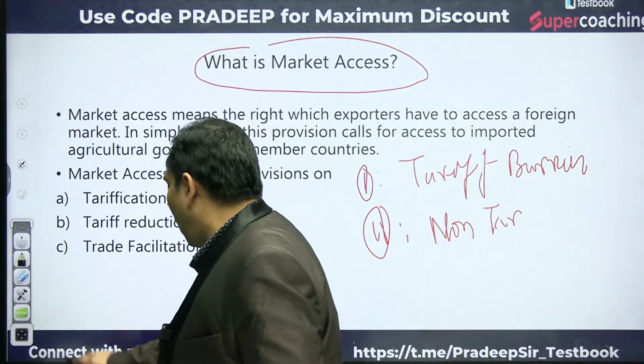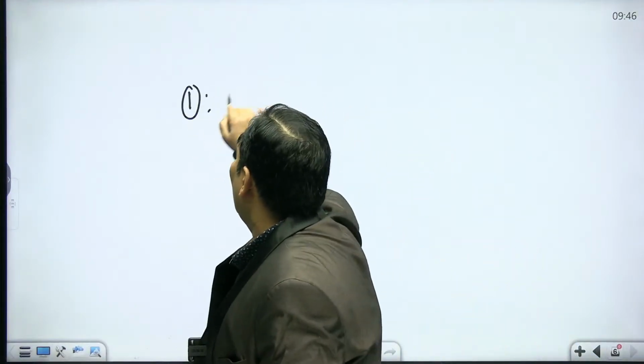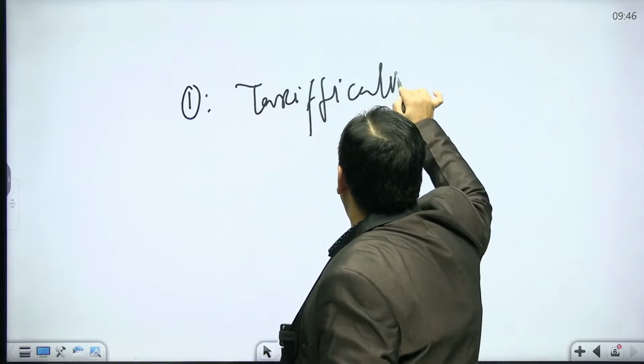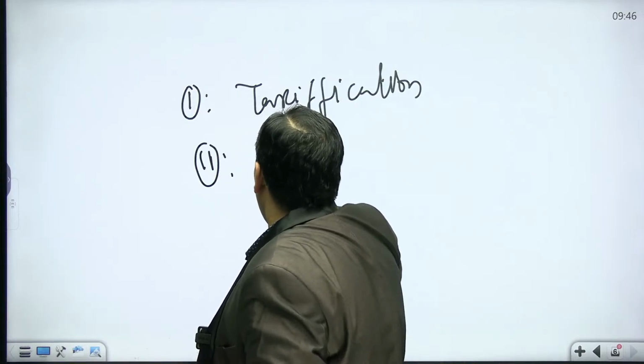And for that, in order to have equal access, the countries will do tariffication. Another thing is they will do the reduction in tariff.